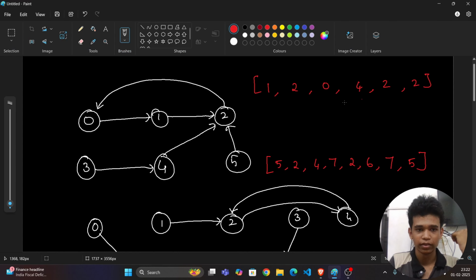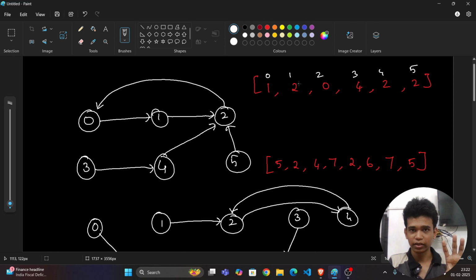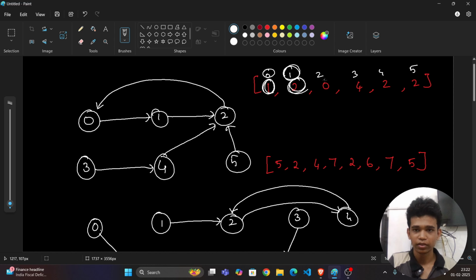Let us see this example, the first example I have given. I am just recapping once again. So the nodes are 0, 1, 2, 3, 4, 5. In the first step, we want to construct an adjacency array. We want to understand how this adjacency list works, that's why I am telling again. So 0 is pointing to 1, this is the meaning. Now 1 is pointing to 2. Same like that, 2 is pointing to 0.